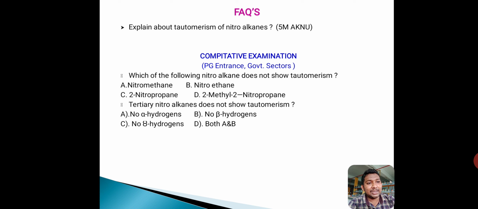And similarly, there are some questions also. Which of the following is a primary nitroalkane? Which of the following is a secondary nitroalkane? Which of the following is a tertiary nitroalkane? Some questions are also covered in nomenclature. Their structure is given.